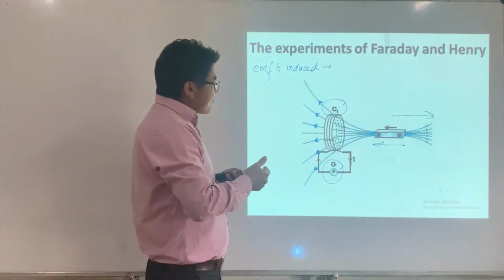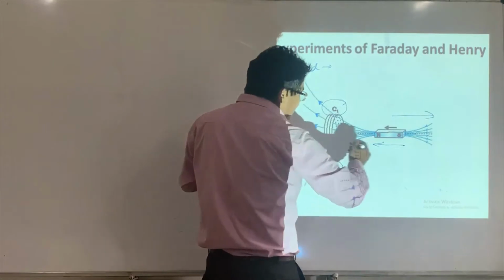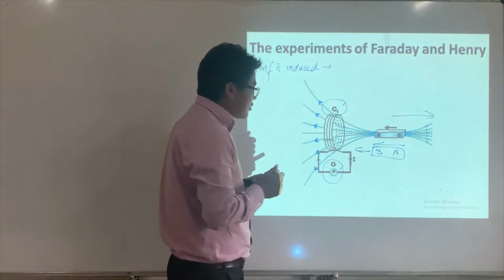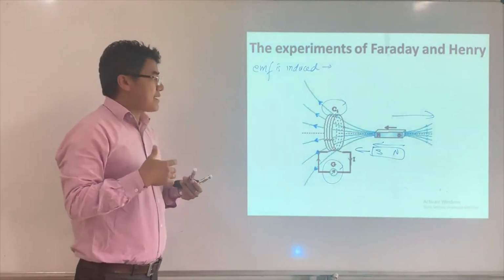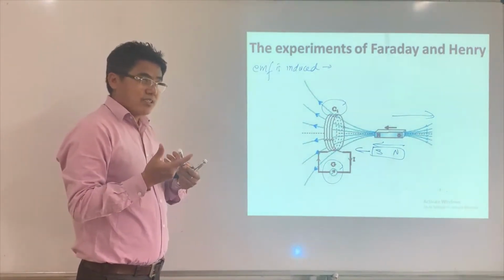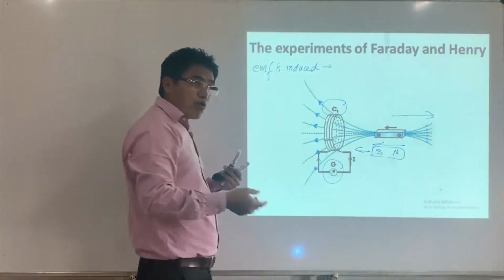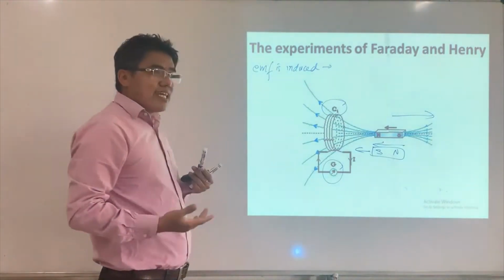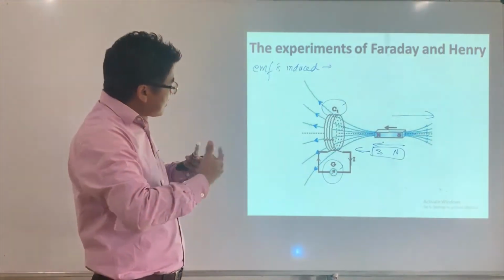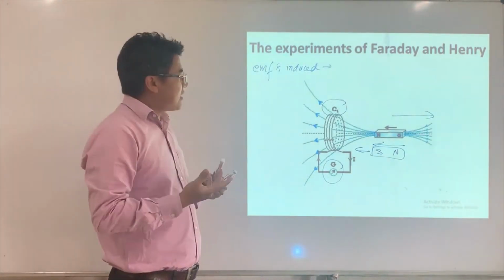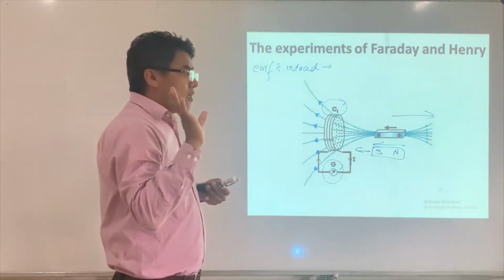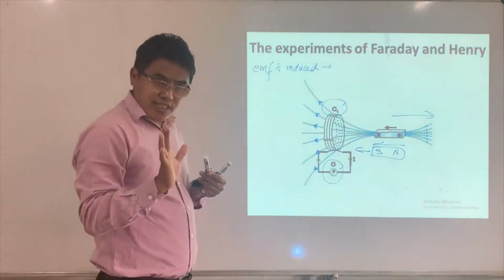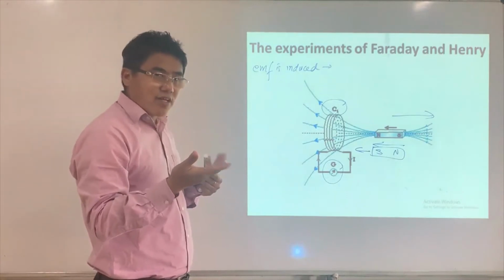And then if I reverse, instead of north and south, if I say south and north, there will be a current, but the direction of current is opposite to that. Why? Because now the south is facing toward the coil, and there is a change of magnetic flux. So the direction of current is going to change, right? If I move in the opposite direction, the direction of current is going to change. Why? Because it is a decreasing magnetic flux.